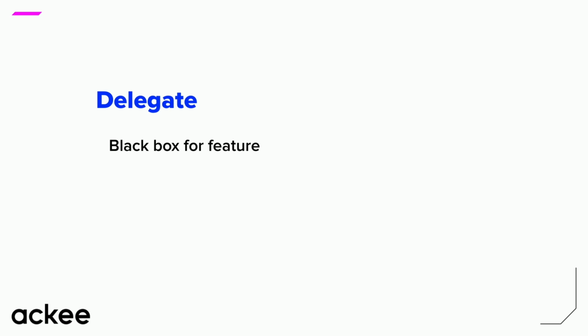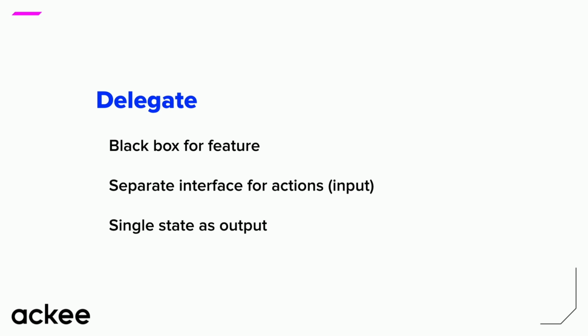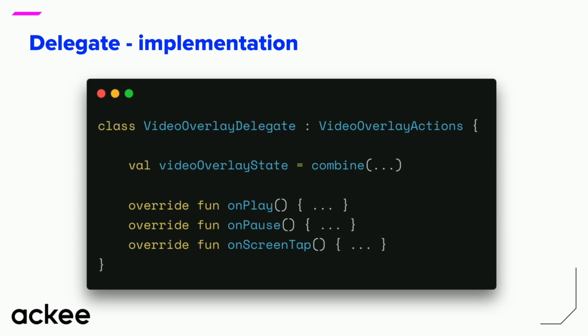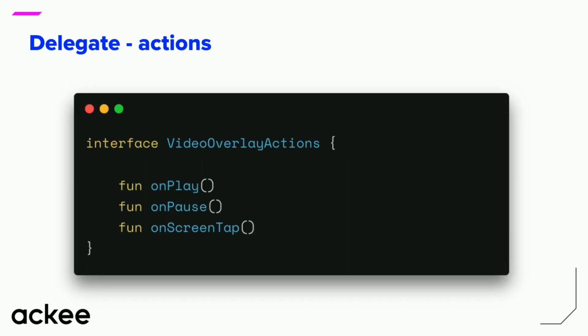As I've already said, a delegate is basically a black box that handles some feature. It has separate interface for actions, that's how it gets its input, and it produces a single state as an output. To show you an example, this is how the actions for the video overlay might look like. I've listed only a few of those. There is on play, on pause to react to users' actions on that button, and also on screen tap. This is to show the overlay or hide it when user presses the screen.